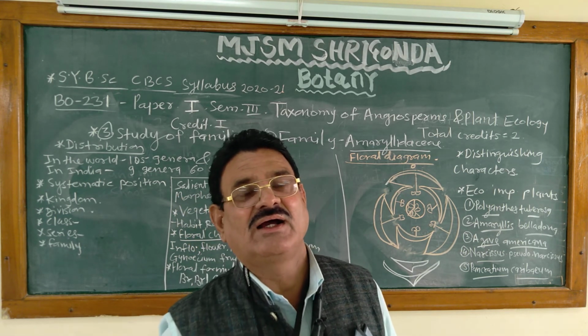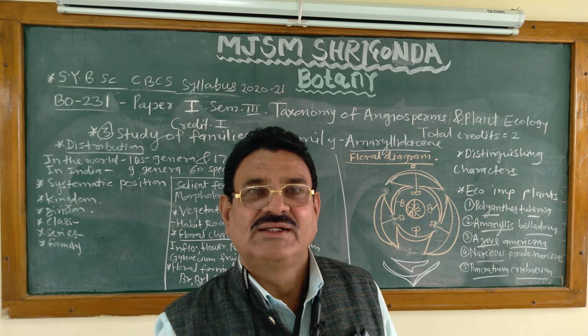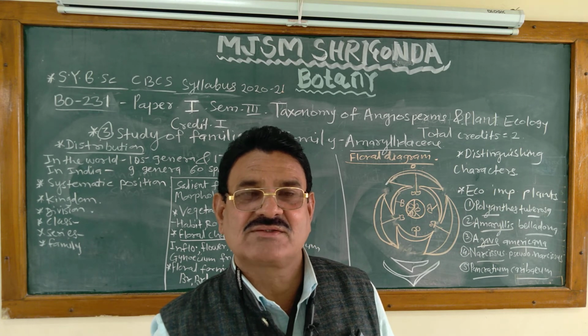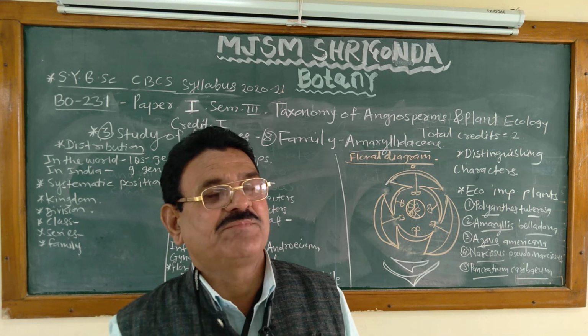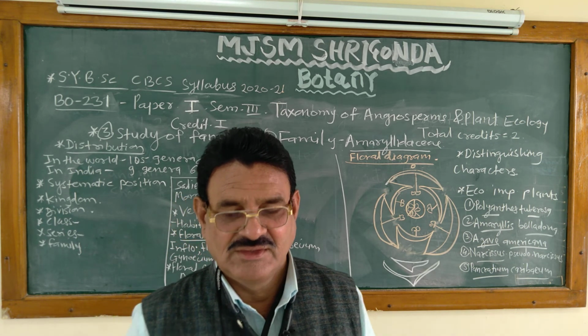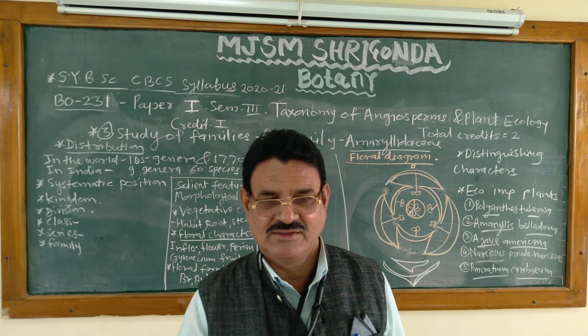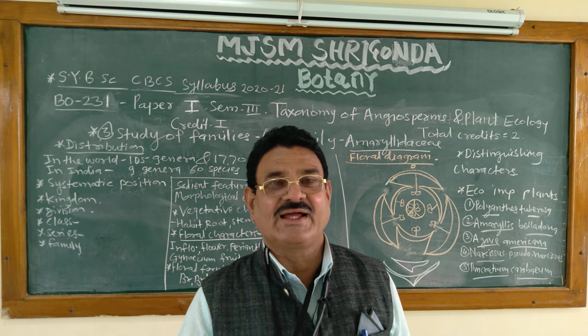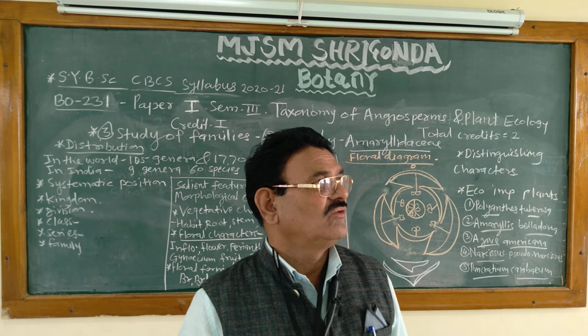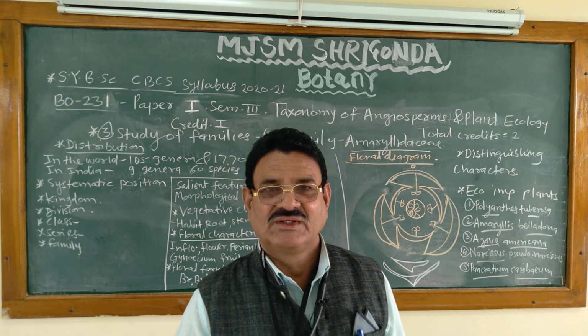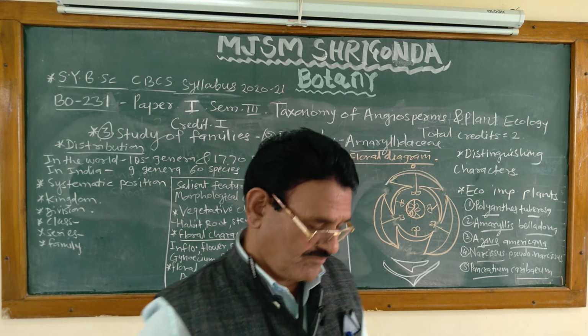Tepals 6 in 2 whorls, that is 3 plus 3, gamophyllous. Stamens 3 plus 3, epiphyllous. Anthers versatile. Ovary tricarpellary, trilocular, syncarpous, inferior with axile placentation. These are distinguishing characters of the family.